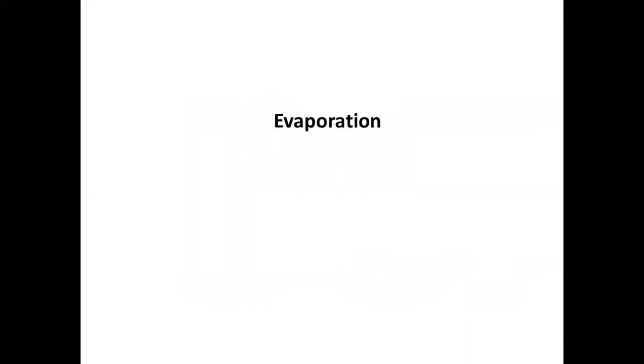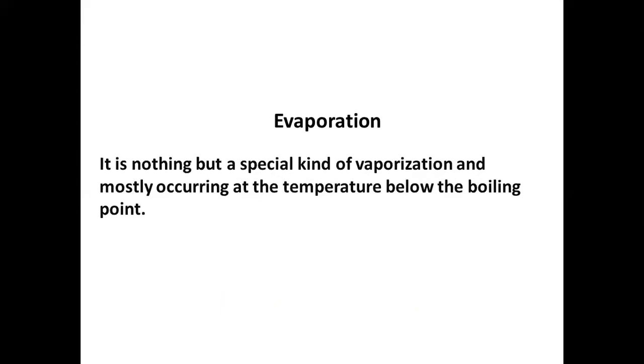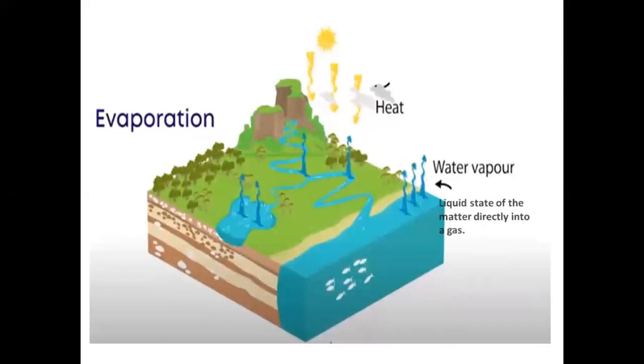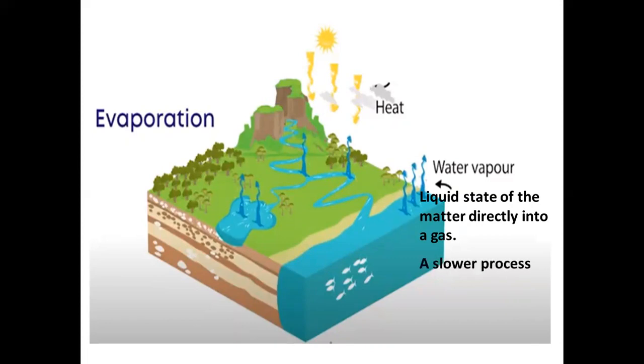Now, evaporation. Evaporation is a special kind of vaporization and mostly occurs at a temperature below the boiling point. In evaporation, the liquid state of the matter is directly converted into gas. It is a slower process. Only the top level of the water gets converted into vapor.